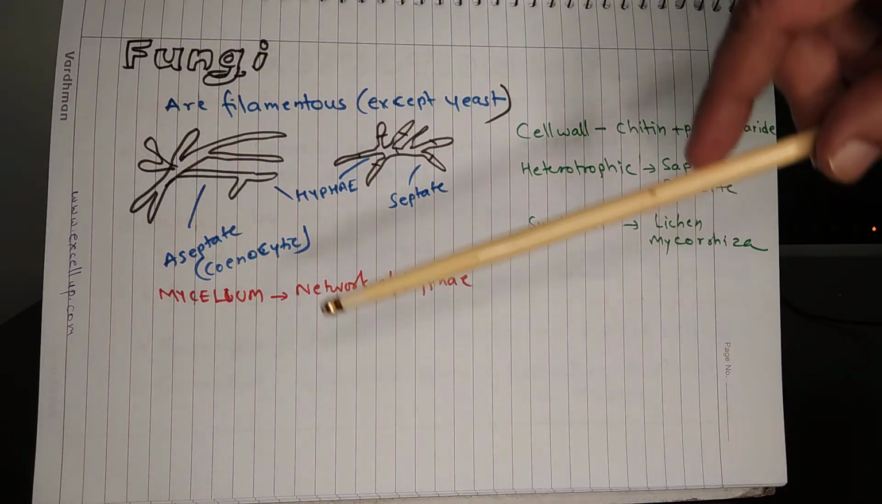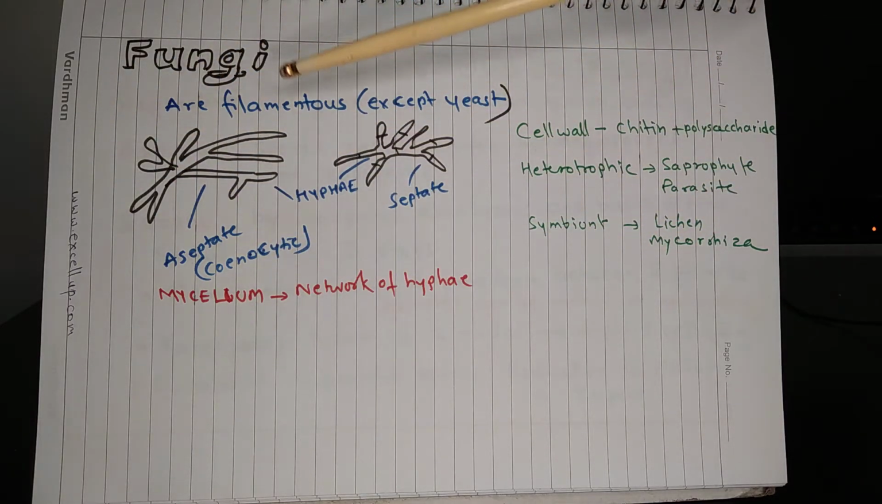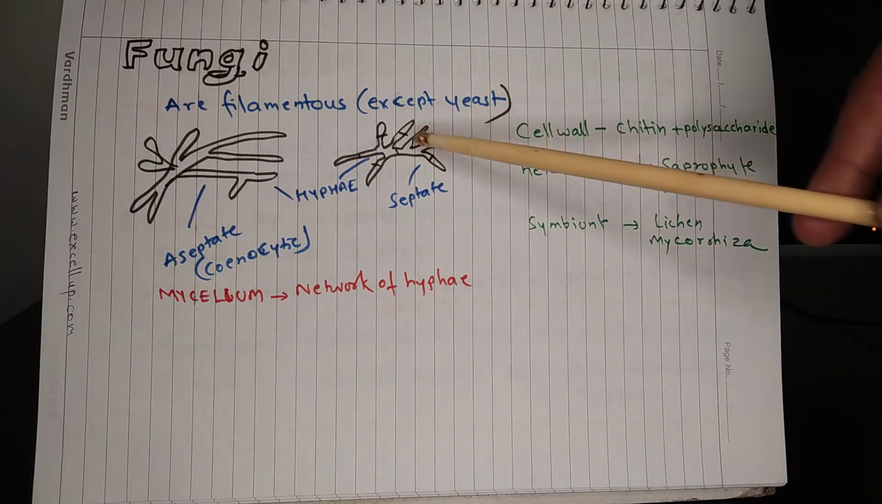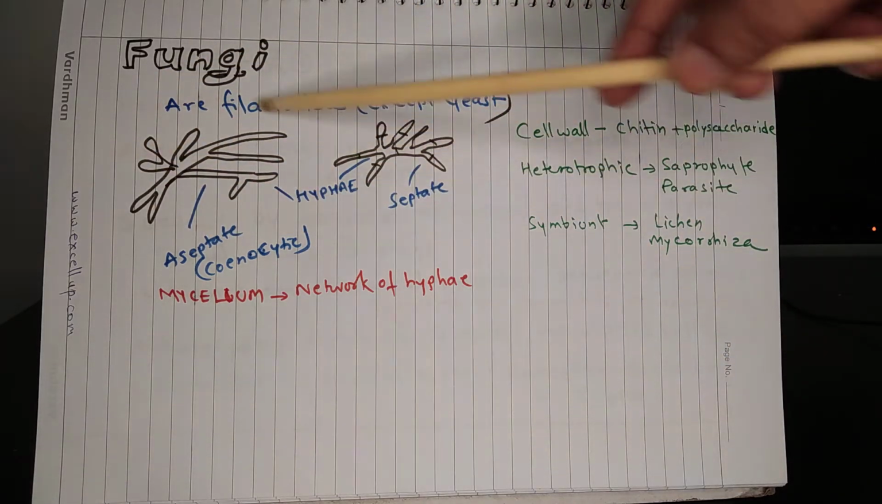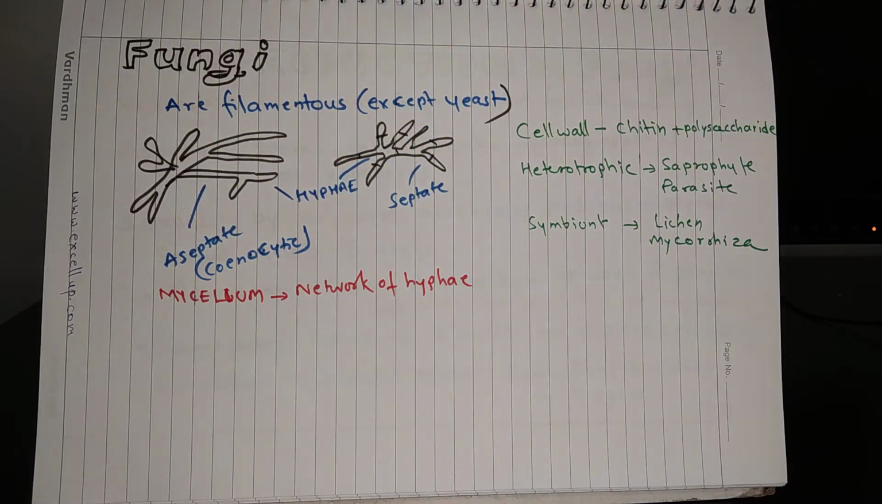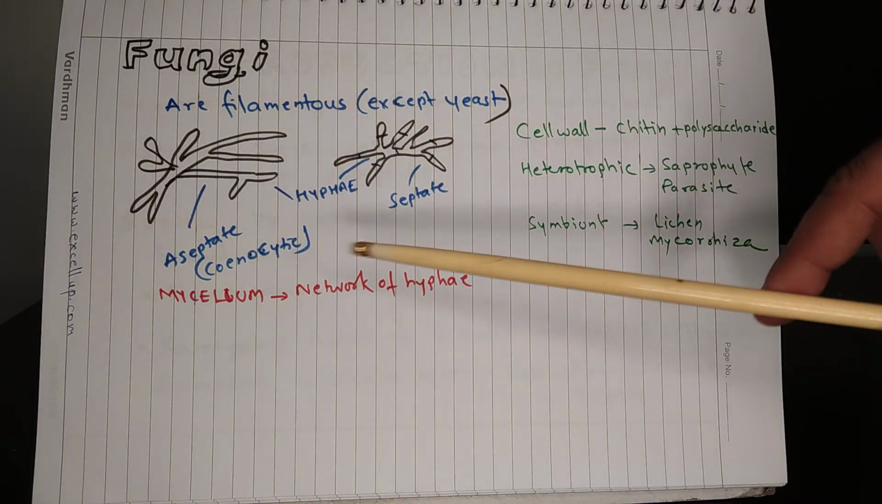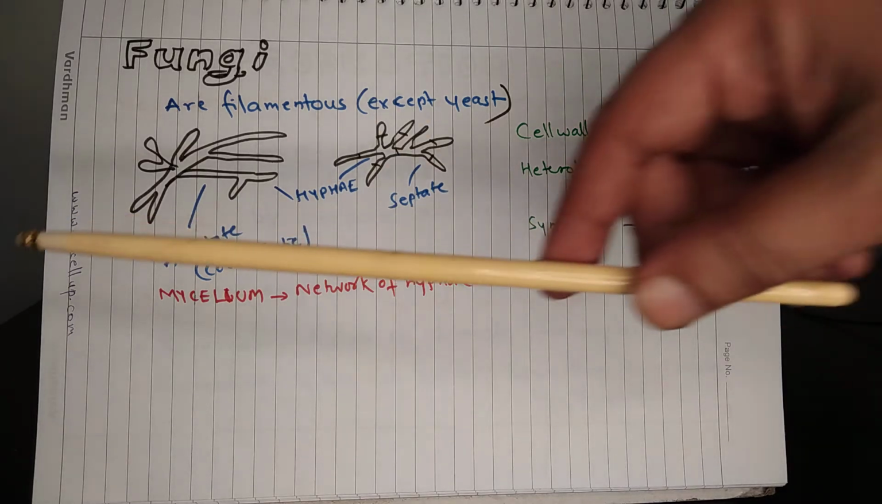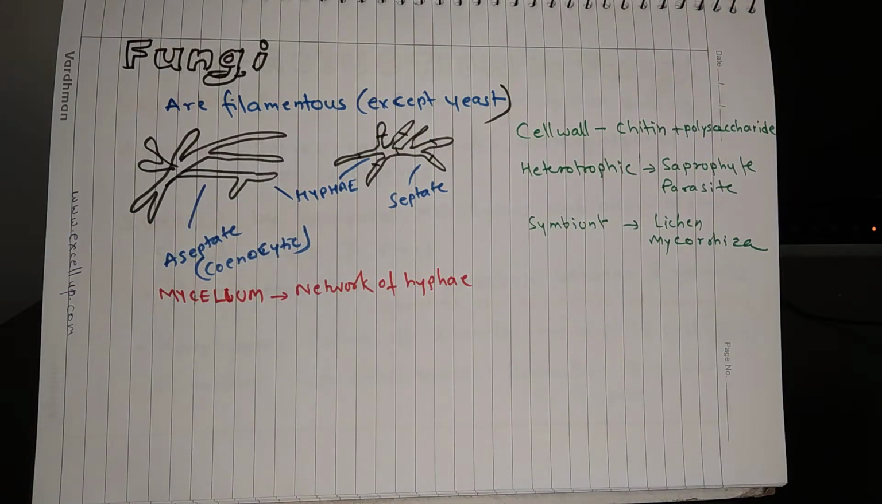The hyphae can be aseptate or septate, which means there can be a septum or partition in the filament or absence of partition. So here you can see the partitions, and in this case there is no partition. Aseptate filaments are also called coenocytic. The network of hyphae is called mycelium.